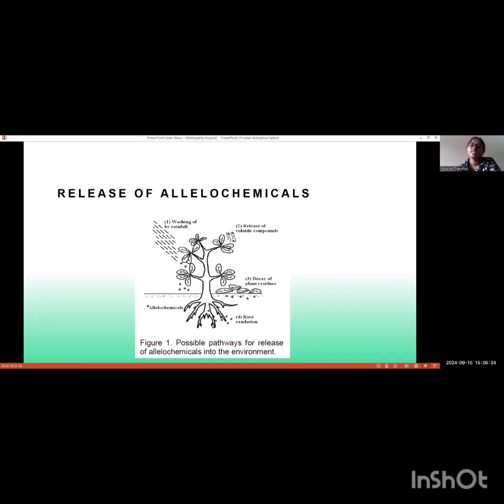The third procedure is decay of plant residues. When plant residues decay, they are also able to produce some kind of allelochemicals. And the fourth is root exudate. Here in this picture, you can see that roots are producing some kind of allelochemicals.